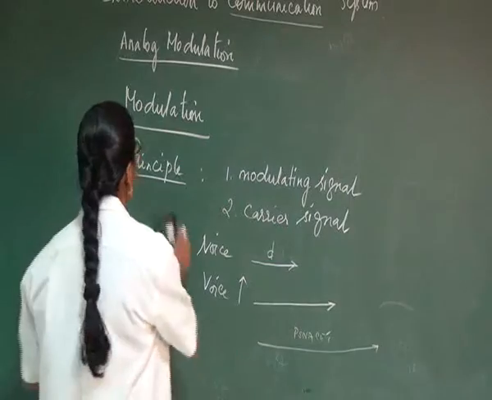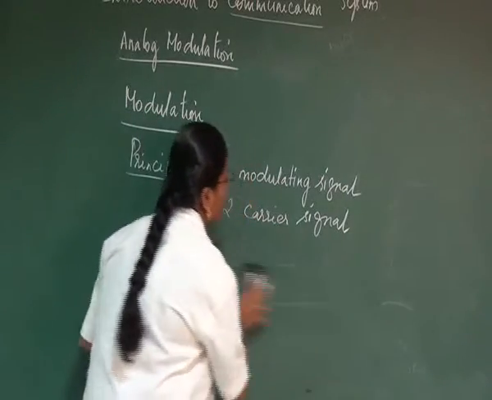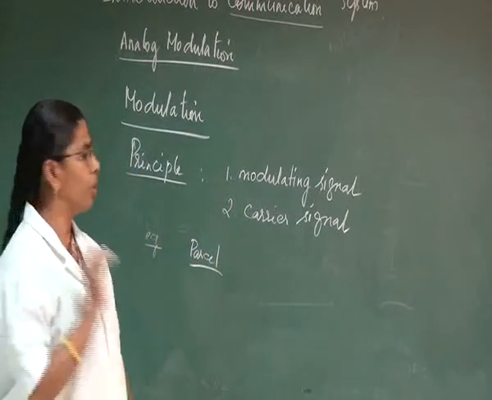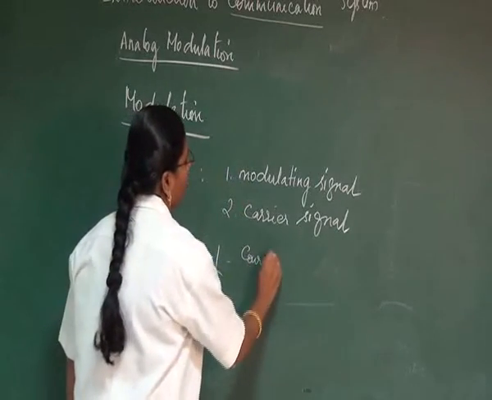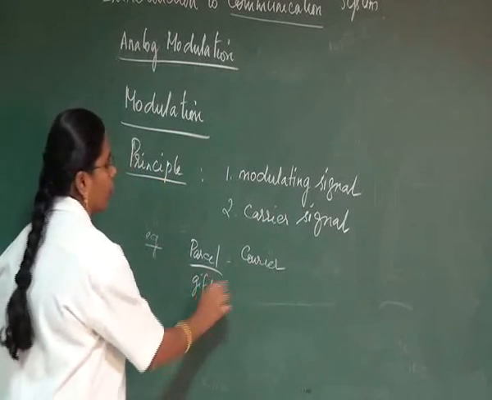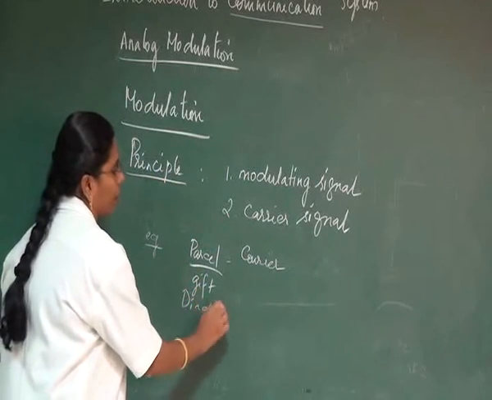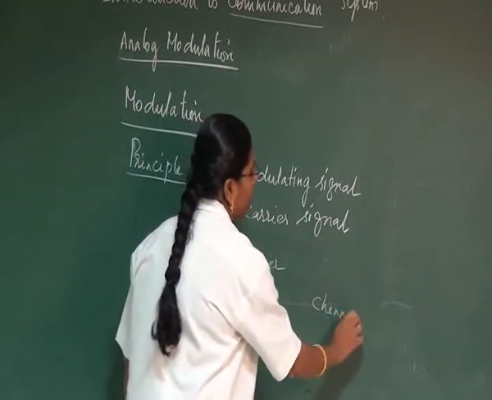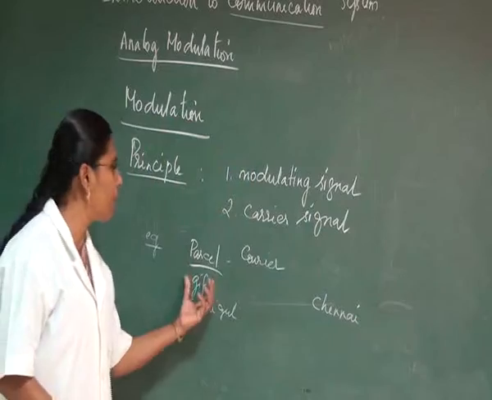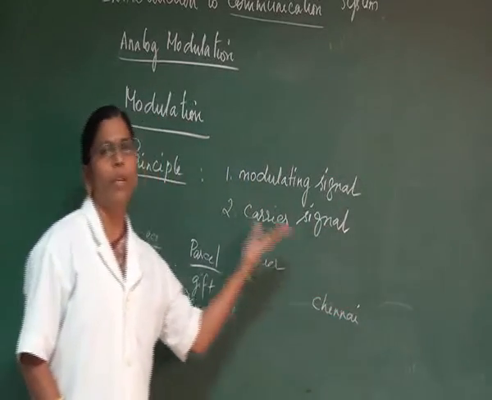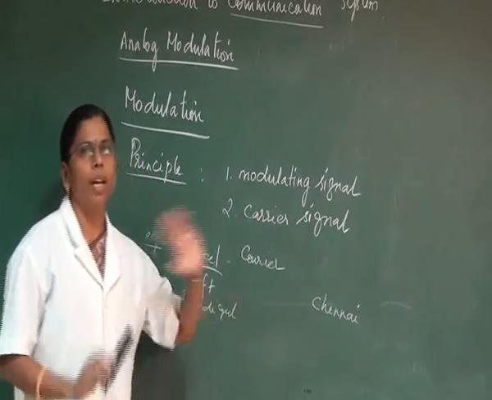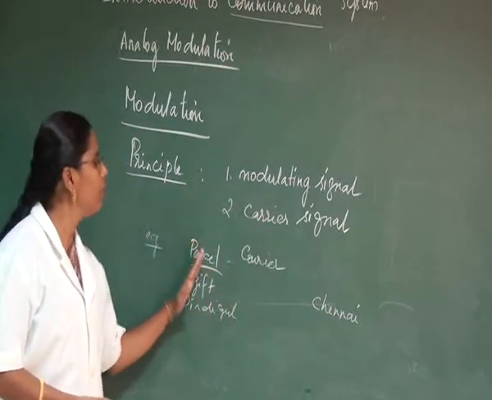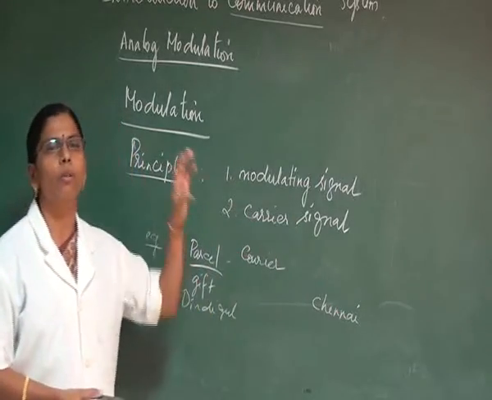Let us have a practical example. Let us take a parcel service, that is, a courier which carries parcels. I have a gift with me. I am in Dindigul, whereas I have to send this parcel to my friend in Chennai. I could go and give it to him, but instead I can make some other arrangement so that this parcel reaches him. One way is to use a courier service.